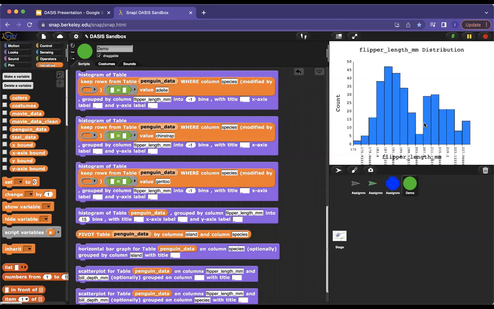So students will be able to do all of these things at just the click of a button. They don't have to worry about how to group the penguins and then make it so that the bars know what they're doing. All of that happens to them like magic. They do not have to worry about it. They just click the block, as I've said many times, because as a student, it was always very frustrating having to twist different knobs and go behind the abstraction barrier. Students in DASIS will never have to worry about that. They just click away and they can do that.